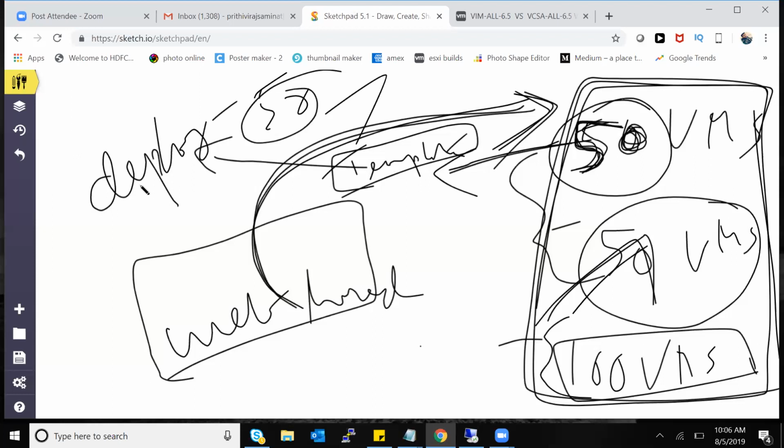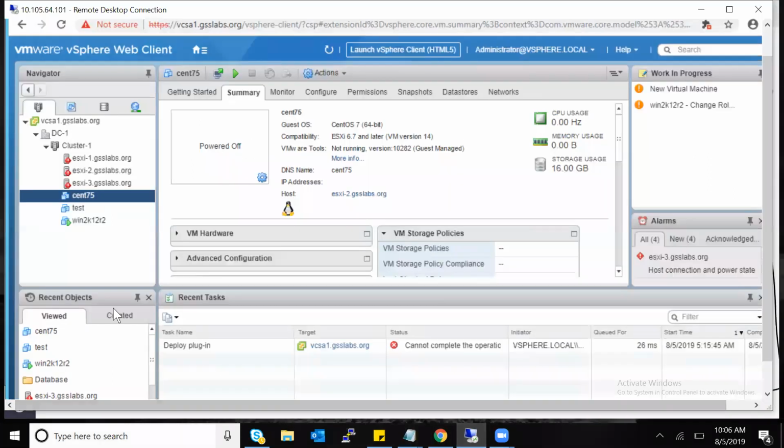Question. No, first we finish this. Then I'll ask you a question regarding cluster. No problem. So I'll show you the cloning and template here on the environment.